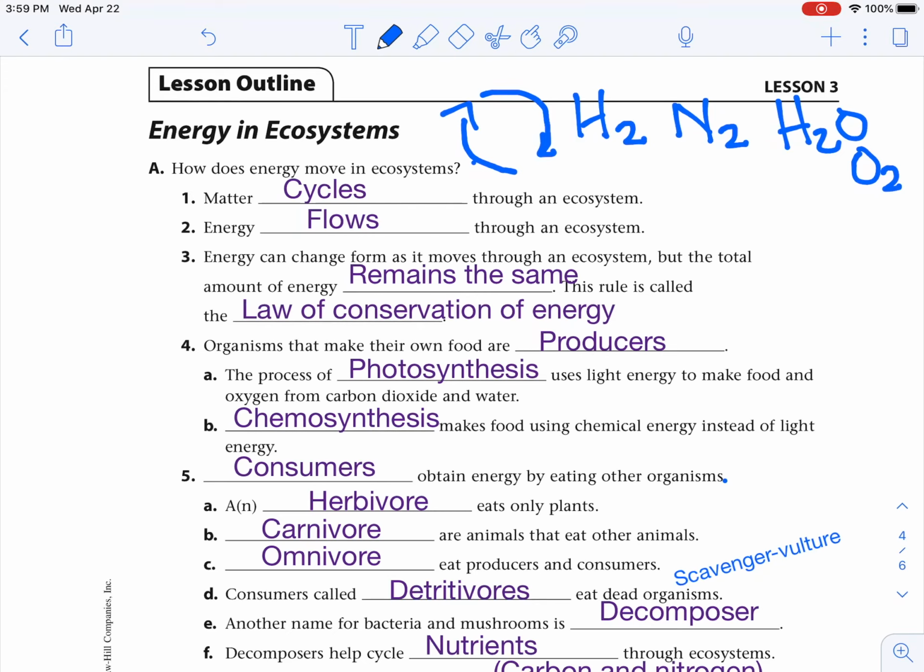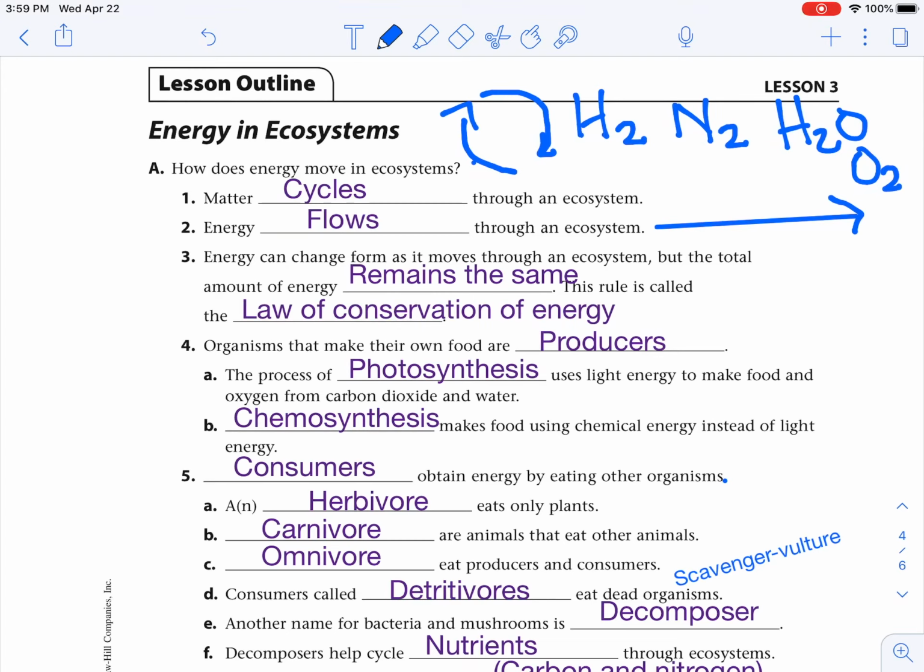Energy flows through an ecosystem. So it moves in a straight line through feeding relationships. It does not cycle back up to the sun. Energy can change form as it moves through an ecosystem, but the total amount of energy remains the same, or stays constant. This rule is called the law of conservation of energy.